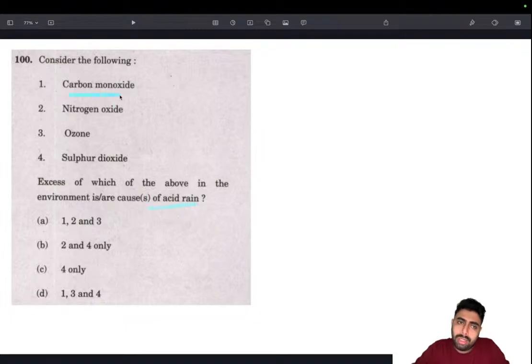Carbon dioxide has acidic tendencies when mixed with water, so carbonic acid forms and it can cause acidification, exactly what happens in the oceans. Excess carbon dioxide gets dissolved and becomes acidic. So carbon monoxide is not there, carbon dioxide is there. Nitrous oxide and sulfur dioxide. So 2 and 4. That's how we arrive at the answer as